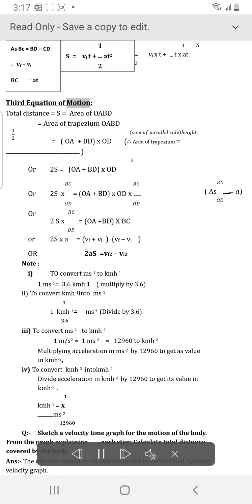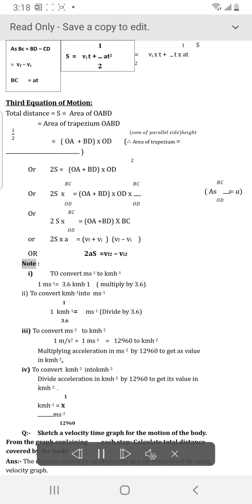Third equation of motion. Total distance S equals area of OBD, equals area of trapezium OBD, equals half of OA plus BD, times OD. Therefore, area of trapezium equals half of sum of parallel sides times height. Or 2S equals OA plus BD, times OD. Or 2S times a equals OA plus BD, times OD times a. As a equals BC over t, or 2S times a equals OA plus BD, times BC. Or 2Sa equals vf plus vi, times vf minus vi. Or 2aS equals vf² minus vi².